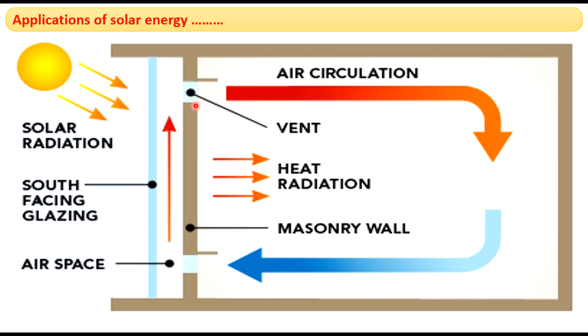This is one vent, this is another vent. Through this vent, the hot air will enter and the cool air will come out of the room through this vent. It will be heated again and then sent into the room. So in this way, the air inside the room will be heated, and so we will feel the warmth.